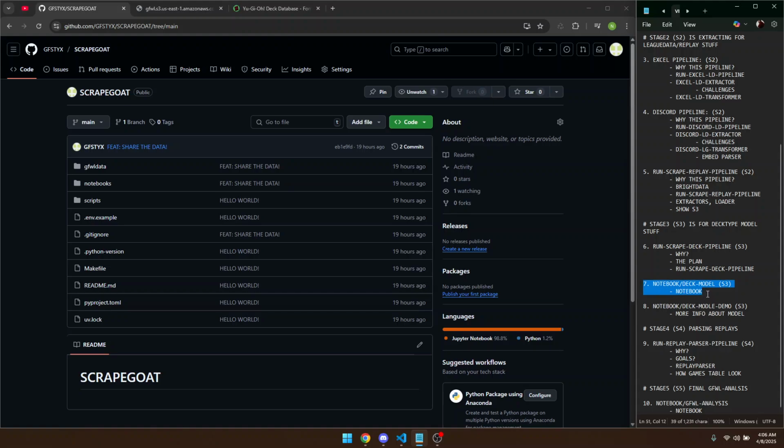It'll probably be about the deck model, just because I think it's going to be really important for them to know about that model, and we could talk more about what that is a bit later. But you can tell from the title what it'd be. It'd be a notebook talking about the deck model, which is a model that I'd be using to predict the deck type from cards of a replay. And then the other one would be this notebook on the actual analysis.